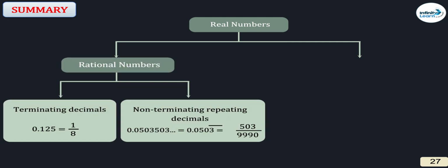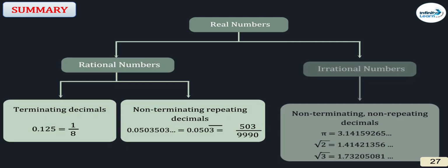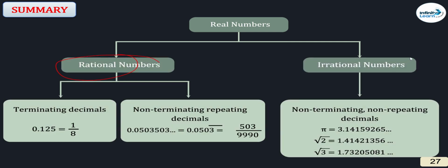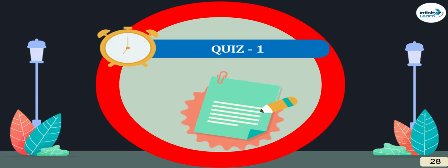Summary: what we have studied till now. Real numbers are a combination of rational numbers and irrational numbers. Rational numbers are of two types: terminating, and non-terminating repeating. Irrational numbers: non-terminating, non-repeating. Terminating decimal expansions are those whose denominator is of the form 2 to the power m and 5 to the power n. Non-terminating repeating comes under rational numbers. Non-terminating, non-repeating are irrational numbers. Clear?